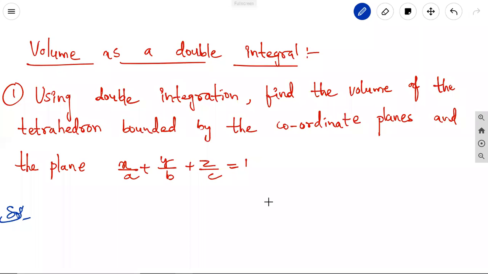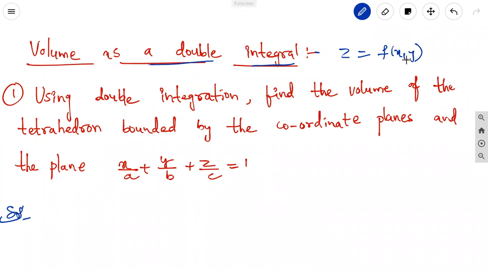Let us discuss a topic on volume as a double integral. Volume as a double integral means we can take z as a function of x comma y. It is a function, that is a surface above the xy plane. This is above the xy plane.